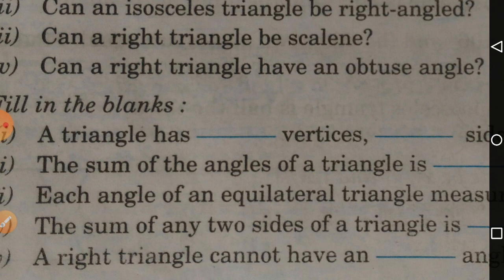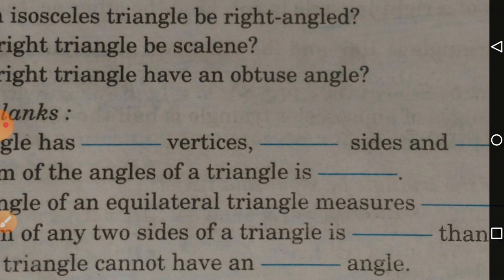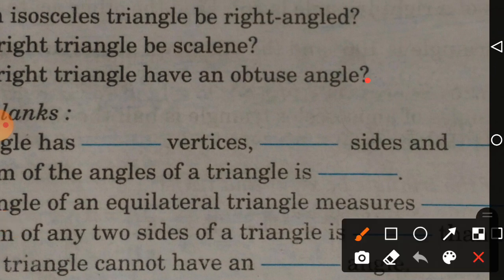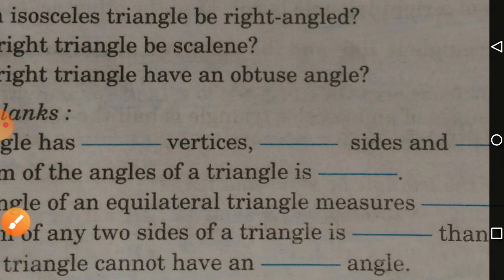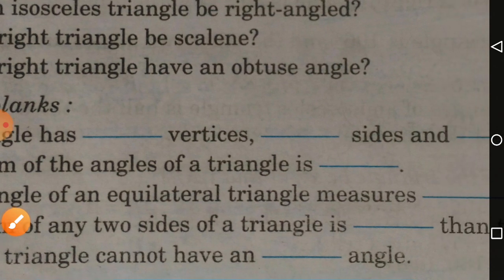A right angle triangle cannot have an obtuse angle. Just now the questions which were asked here, again they are asking here. A right angle triangle cannot have an obtuse angle. Right? These are the solutions and the explanations which I am going to send now, children.